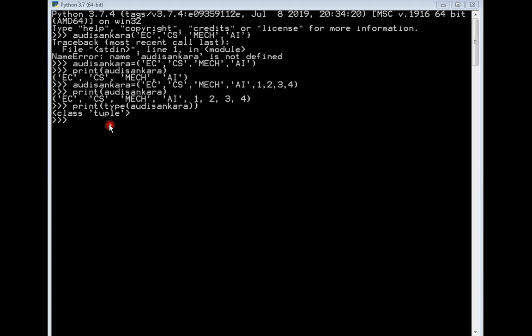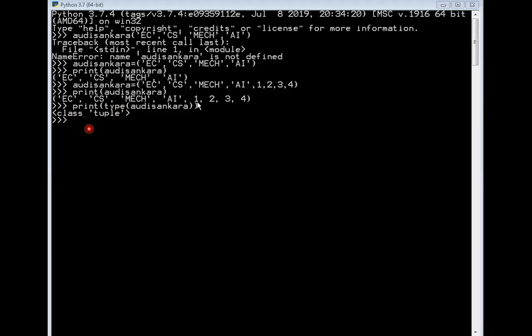Why is the data type specified as a tuple itself? Because already in chapter number 1 you have studied the different kinds of data types which we use in the Python programming language, right? So when I specify type and then the tuple name, it specifies it as class tuple.